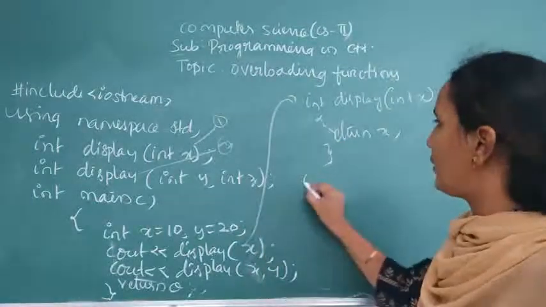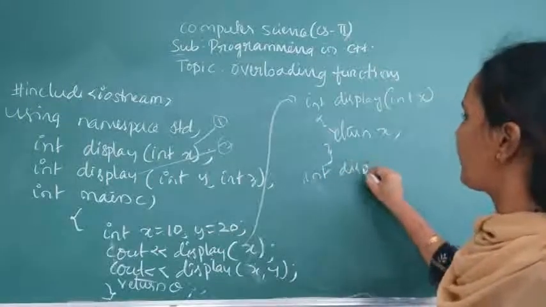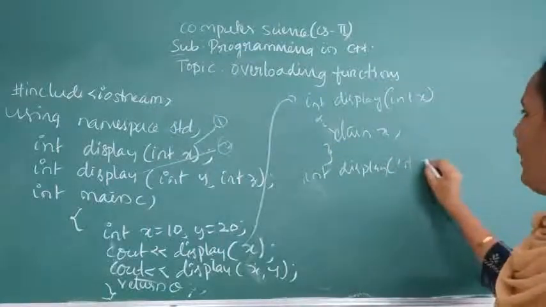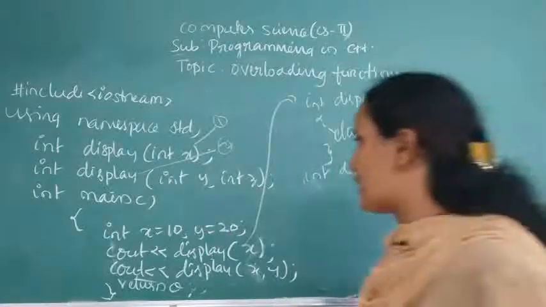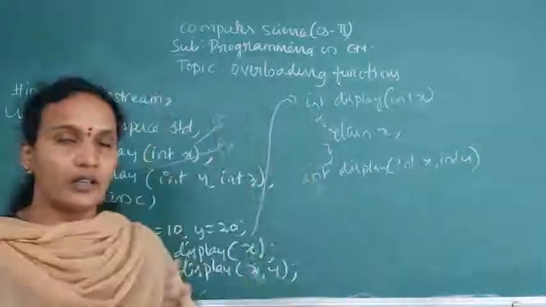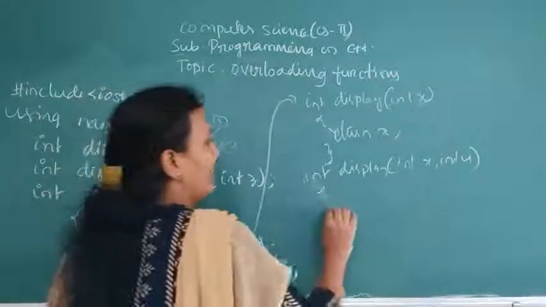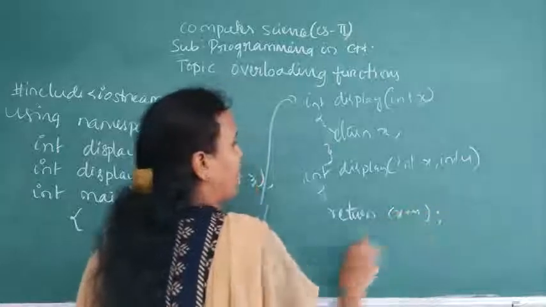Whichever function matches the given parameters, only that function will be executed. Now this function is over, next one more function, int display, int x comma int y. So here how many parameters are there? Two parameters are there, which means this function is executed. Now here, return x plus y.